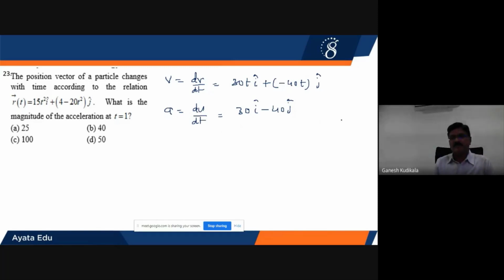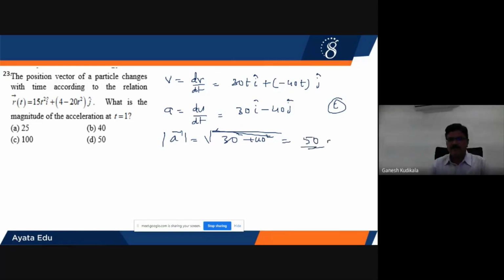The acceleration is independent of time, because there is no term of time in the given expression. Straight away we'll go for finding the magnitude of the acceleration, because he's not asking for the vector form. The magnitude will be equal to 30 square plus 40 square, which is 50 square, under root will become 50 meters per second.